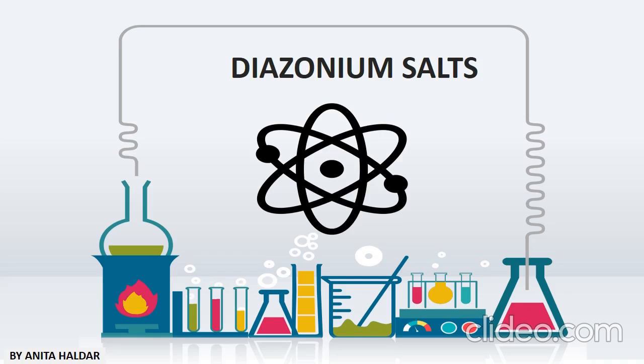What are diazonium salts? Diazonium compounds or salts are a group of organic compounds sharing a common functional group, that is RN2+ X-, where R can be any organic group such as alkyl or an aryl, and X is an inorganic or organic anion such as halogen.